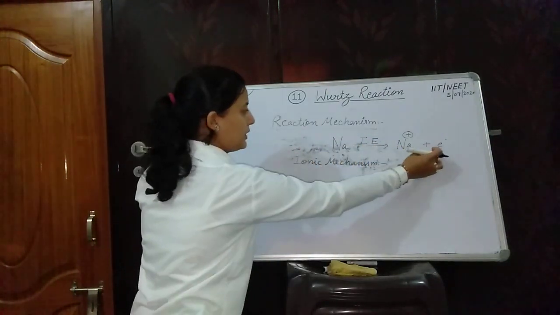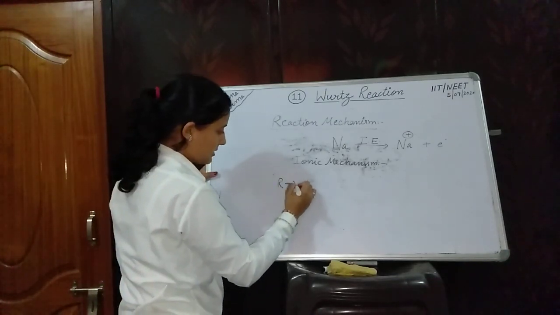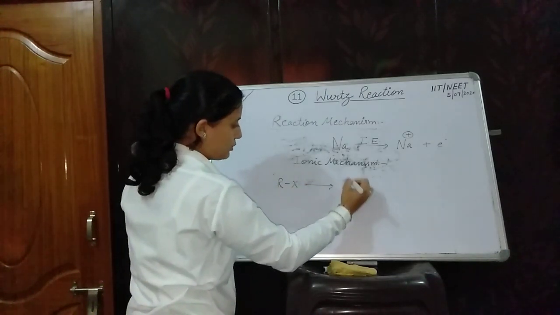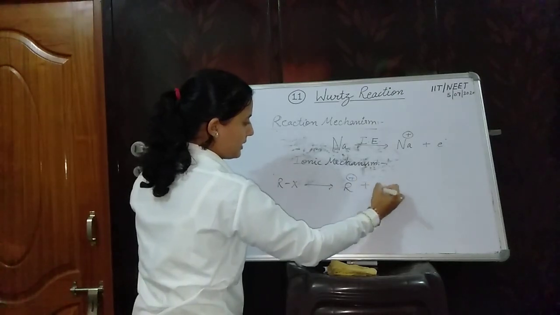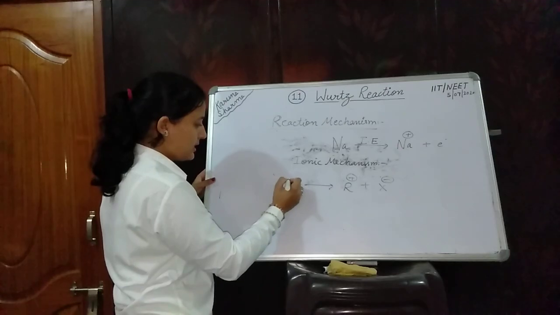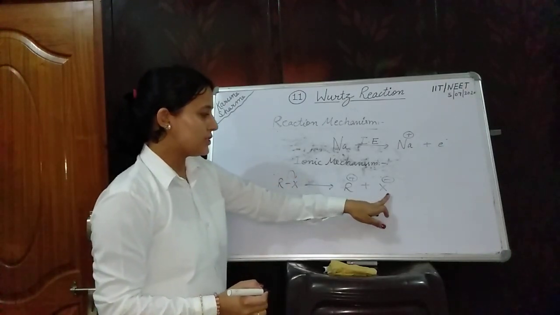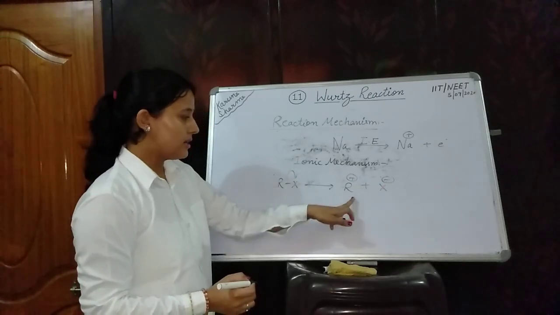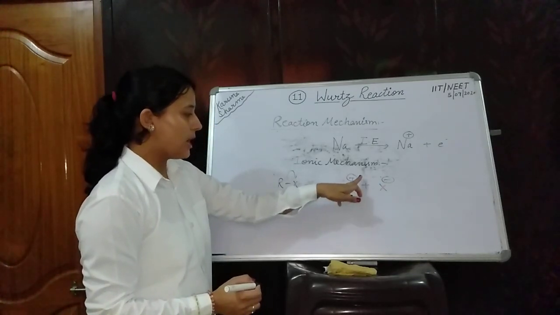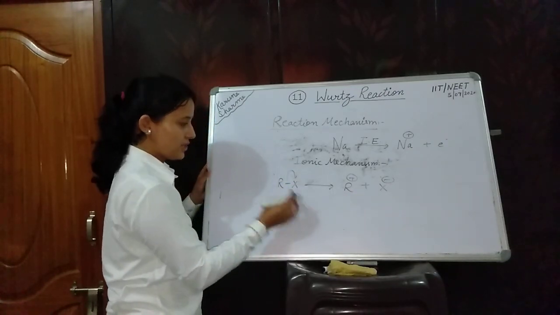Sodium converts into sodium positive plus electron, and RX converts into R positive plus X negative. That means the halogen, which is more electronegative as compared to R, forms a halide ion, as well as R positive. That is, a cation and an anion are formed during this reaction.